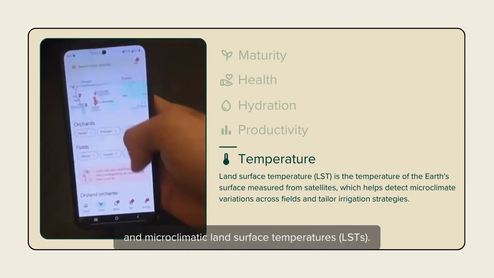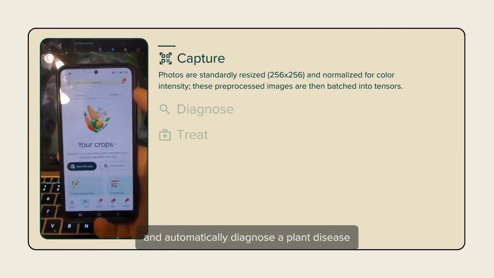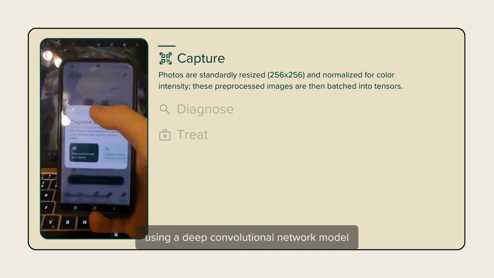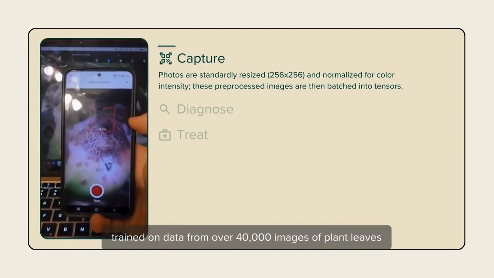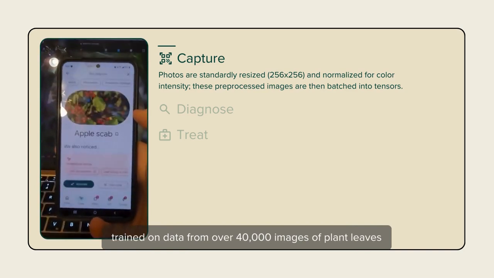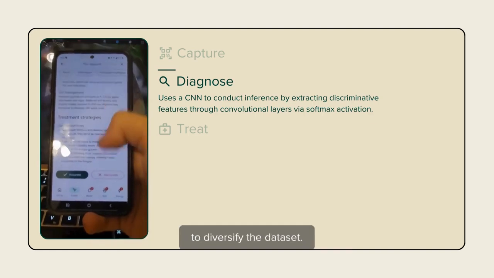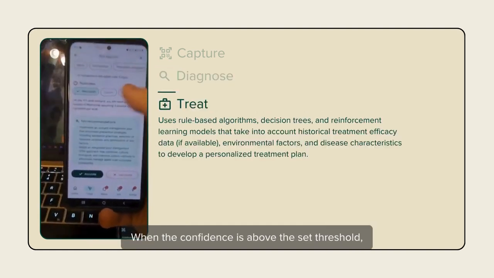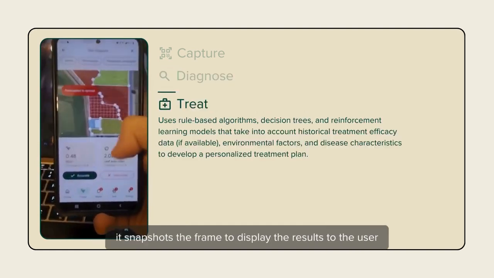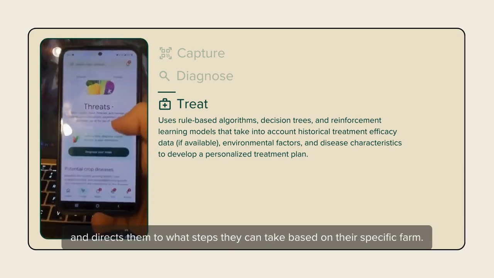The app allows us to take a photo and automatically diagnose a plant disease using a deep convolutional neural network model trained on data from over 40,000 images of plant leaves that performs multi-class classification using Keras. When initial results were poor, I applied 8 image augmentations to diversify the dataset. When confidence is above the set threshold, it snapshots the frame to display the results to the user, and directs them to what steps they can take based on their specific farm.